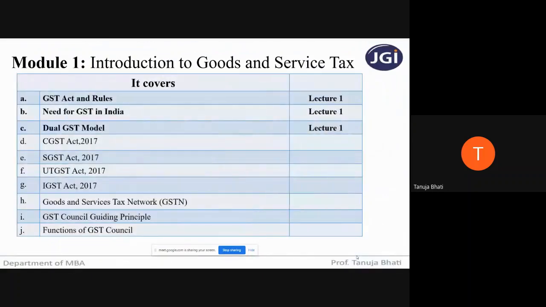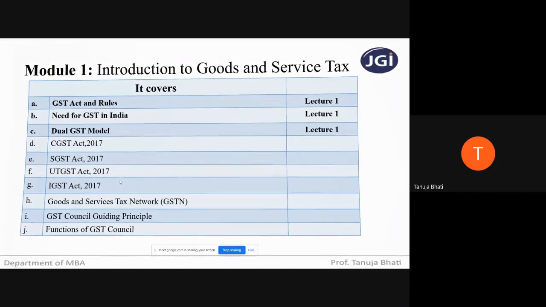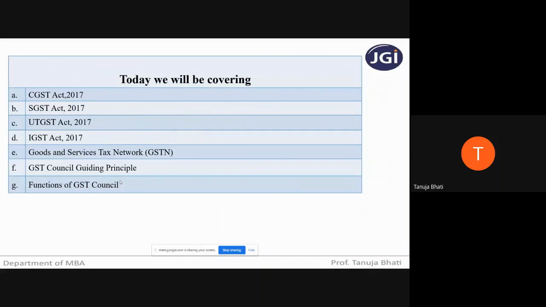So as already explained in lecture number 1, the contents of module number 1 are GST Act and Rules, need for GST in India, and the dual GST model, which we have already covered under lecture number 1. Moving ahead, today we will be covering the remaining part: CGST Act 2017, SGST Act, UTGST Act 2017, IGST Act, Goods and Service Tax Network, what do you mean by this, GST Council, guiding principles and functions of GST Council.